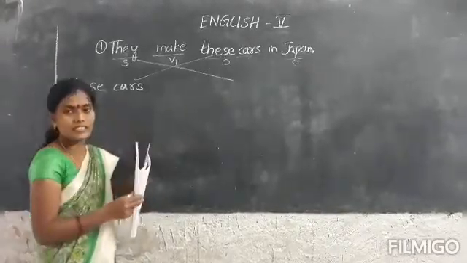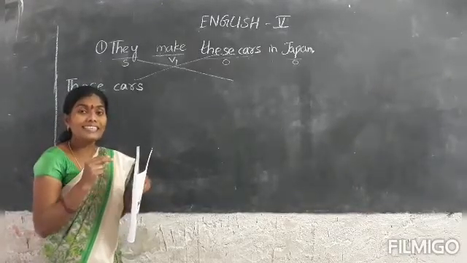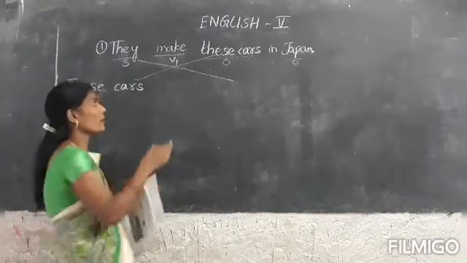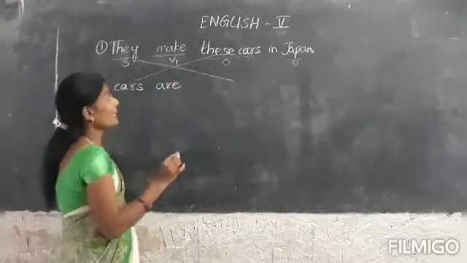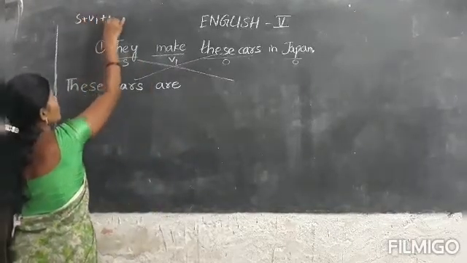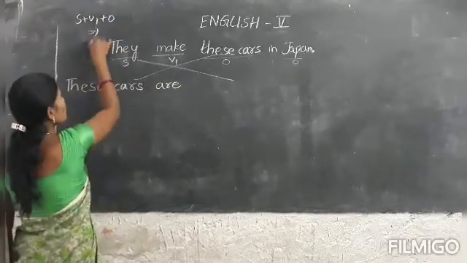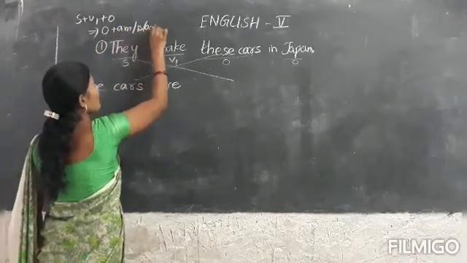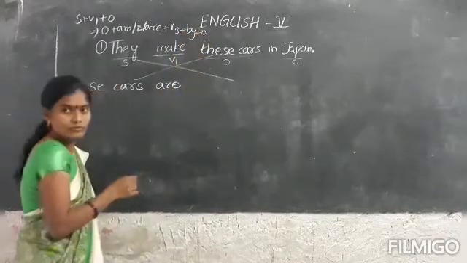These cars: am, is, or are? These cars is plural, so we have to take the helping verb are. These cars are. The simple present structure is subject plus verb first form plus object. When we are changing into passive, it is object plus am, is, or are plus verb third form plus by plus subject. We have to change like this.